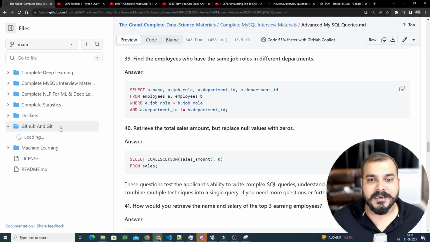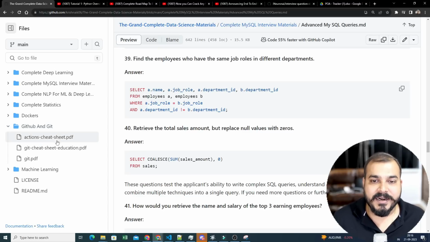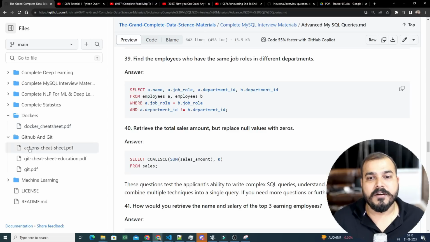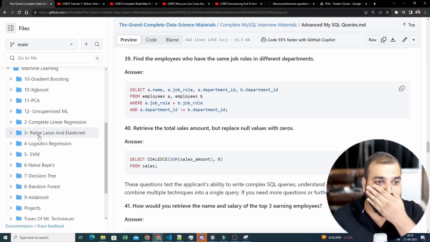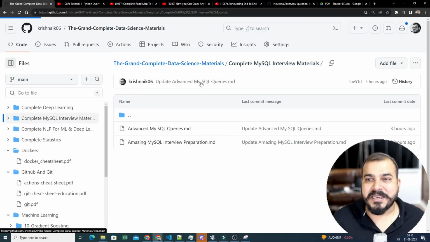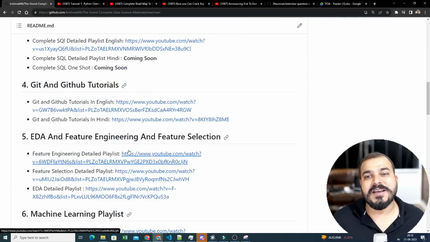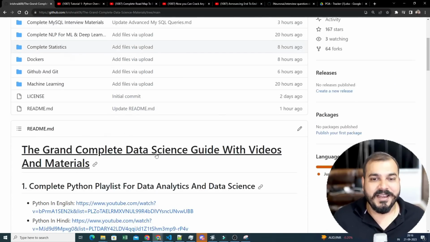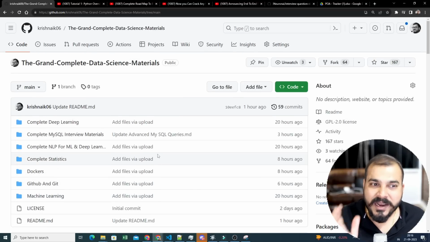Not only this, in GitHub and Git, I've also added the cheat sheet, right? Whenever you require a cheat sheet to refer to, in Docker you have a cheat sheet. A detailed video regarding this is already available on my channel also, right? Trust me, guys, these materials will take you somewhere else. All you have to do is go ahead and refer to them.